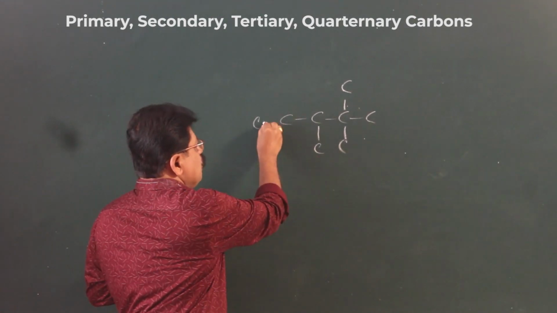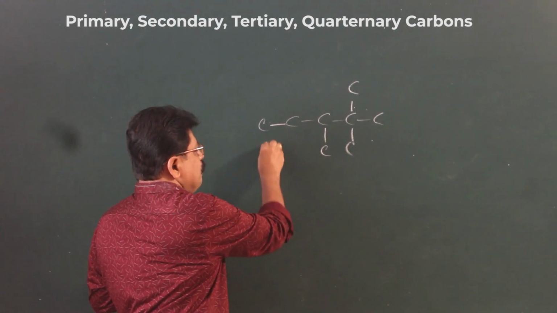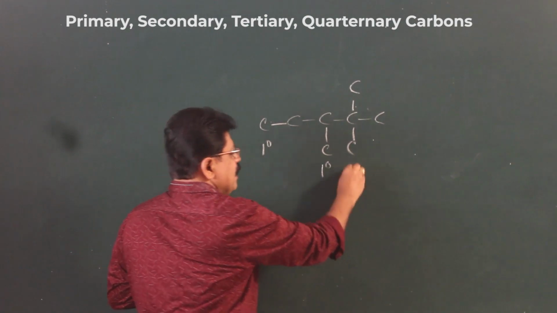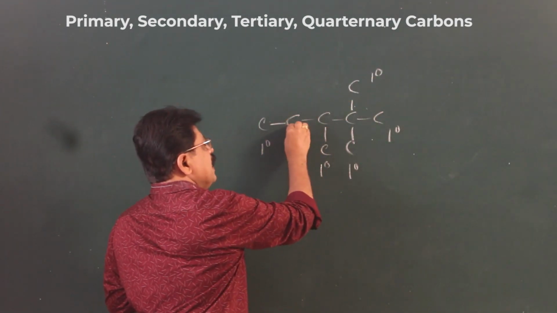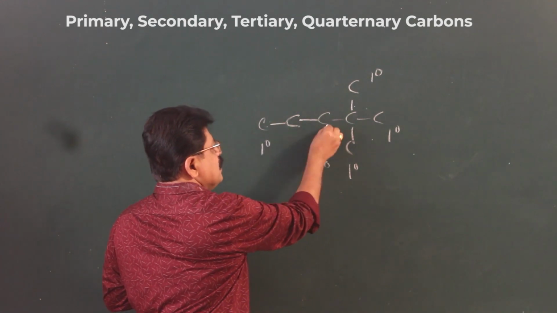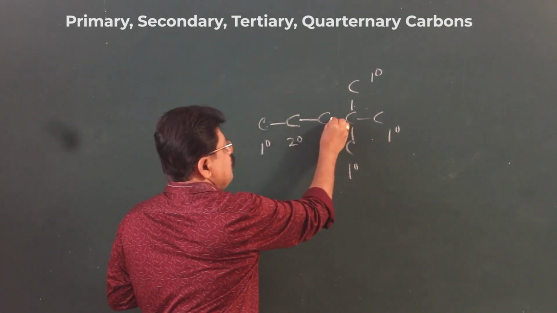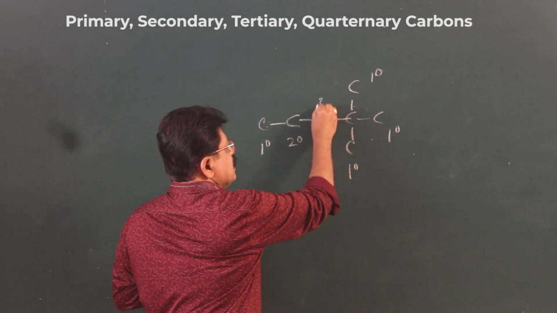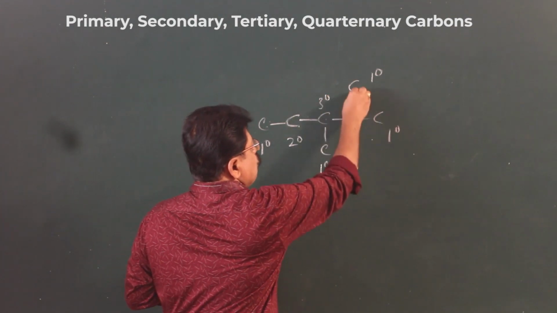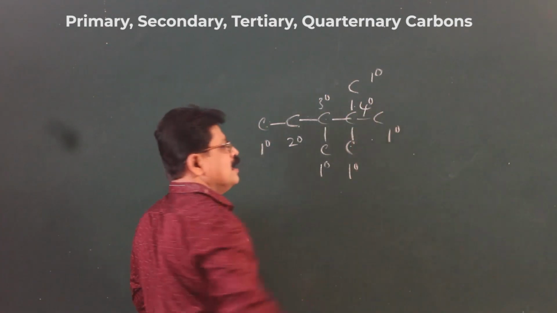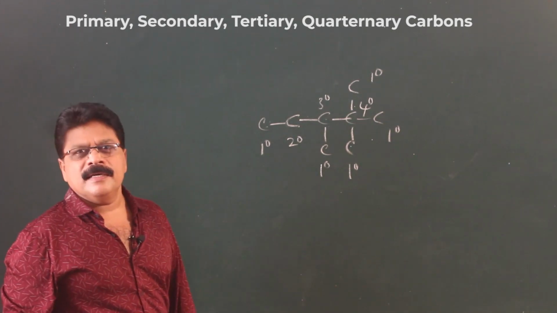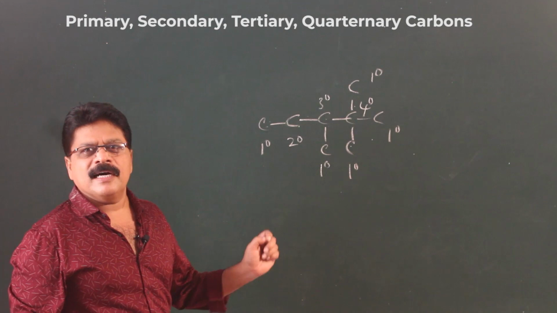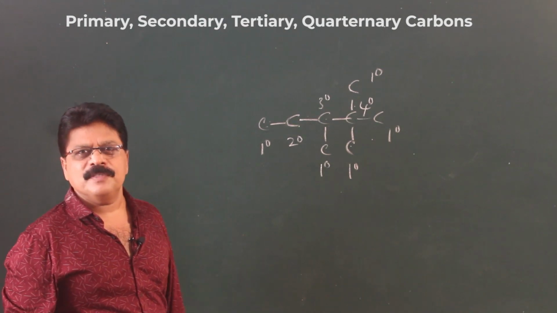If a carbon is bonded to only one more carbon, it is called a primary carbon. So, all these end carbons are primary carbons. If a carbon is directly bonded to two more carbons, it is a secondary carbon. If it is bonded to three more carbons, tertiary carbon. If it is bonded to four more carbons, it is called a quaternary carbon. So, these are different types of carbons based on the number of carbons to which a carbon is bonded.